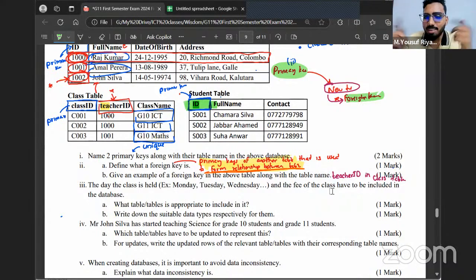See, always keep in mind, a foreign key is a primary key of another table. So if you're saying that ID is a foreign key, then you should have the answer to tell in which table it is a primary key. That's why that is wrong. Is that clear? Understood why the answer is wrong?